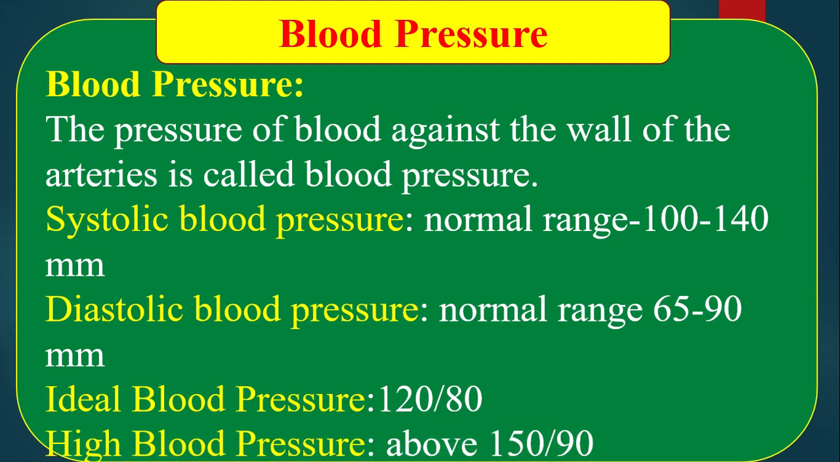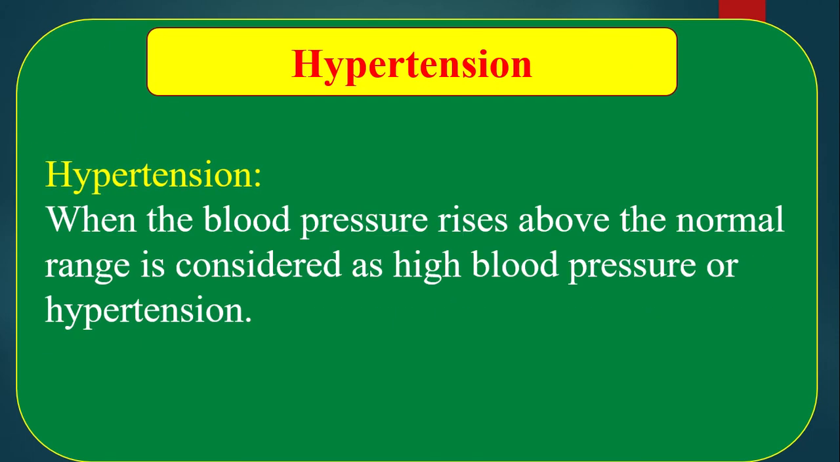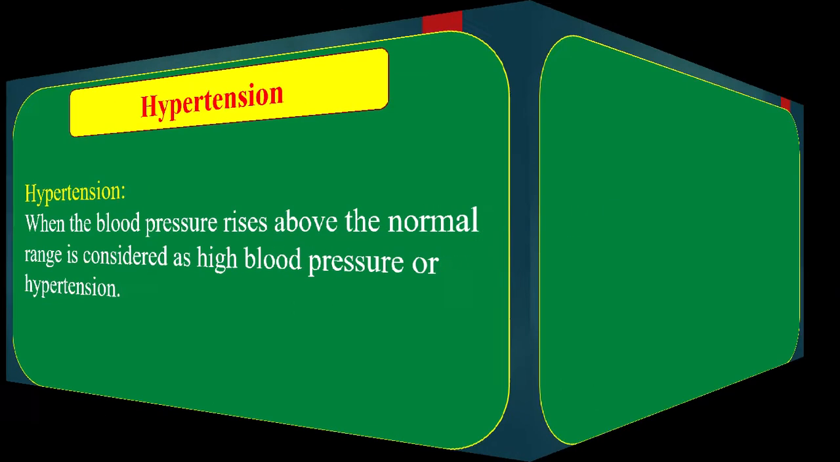High blood pressure above 150 by 90, that means systolic blood pressure 150 up and diastolic blood pressure 90 up is called high blood pressure. Hypertension. What is hypertension? When the blood pressure rises above the normal range, it is considered high blood pressure or hypertension.